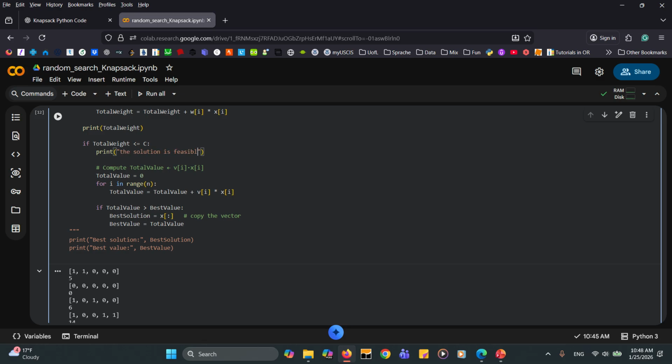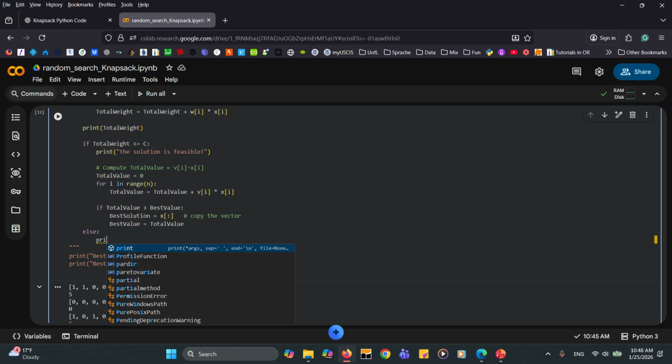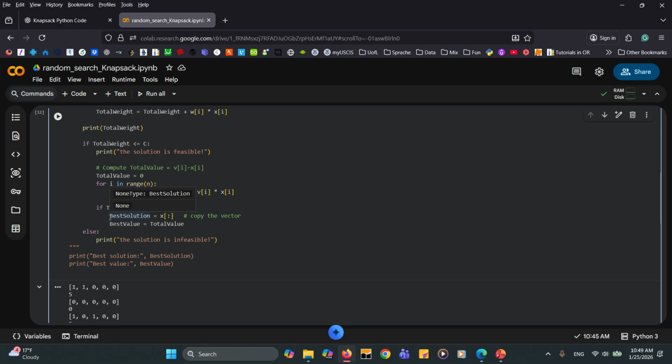is feasible. And then I'm going to add a line of code here under this if, and I'm going to add else, and I'm going to print the solution is infeasible. Okay, to see what is going on here about different solutions.